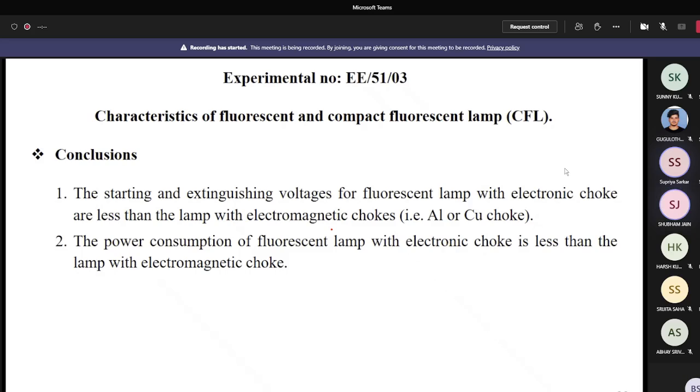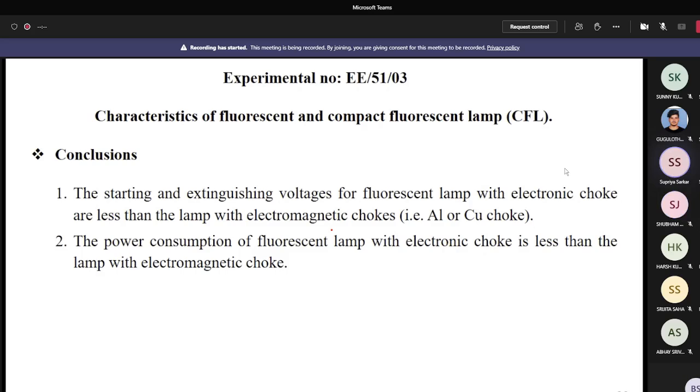And also you should know that the power factor of an electronic choke is higher than an electromagnetic choke. So power factor high means the loss is less. When the loss is less, your monthly power bill will also be less for the fluorescent lamp with an electronic choke.